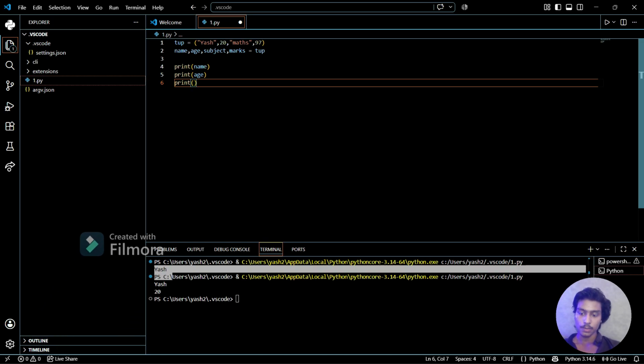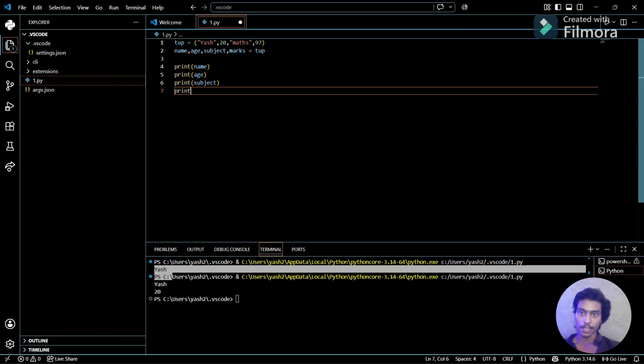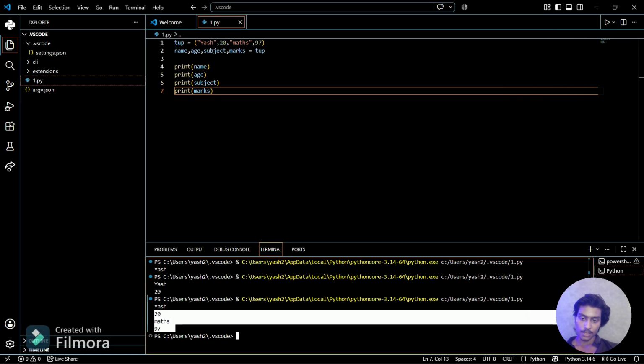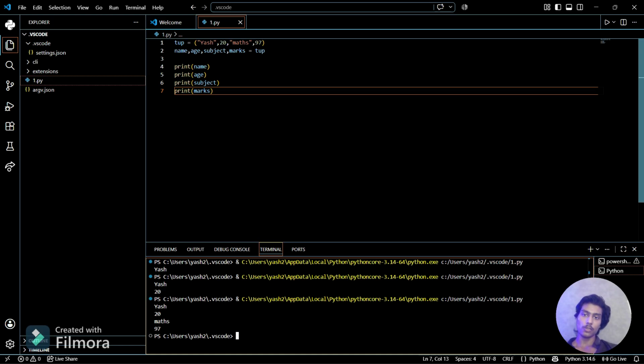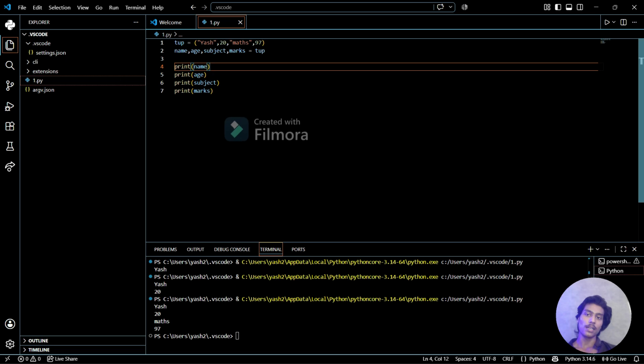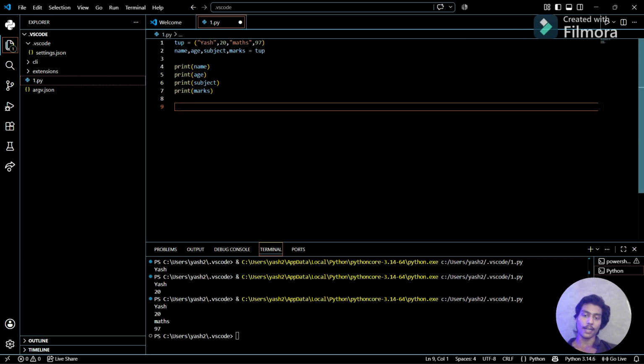So see, subject, and then I can print marks here too. So see that, yes, 20 marks and 97. So all these four things which are stored, we have packed and then unpacked data. So this is basically what pack and unpack mean.